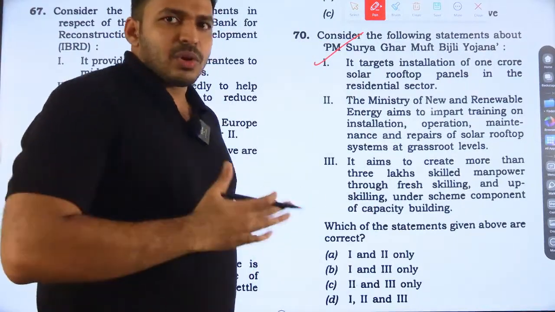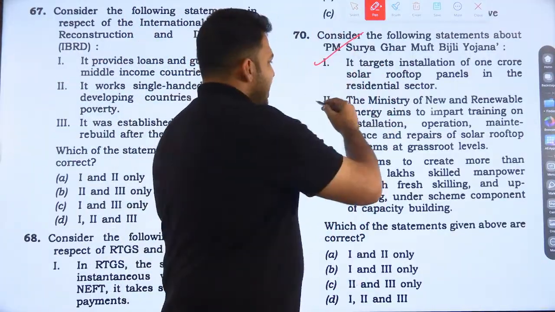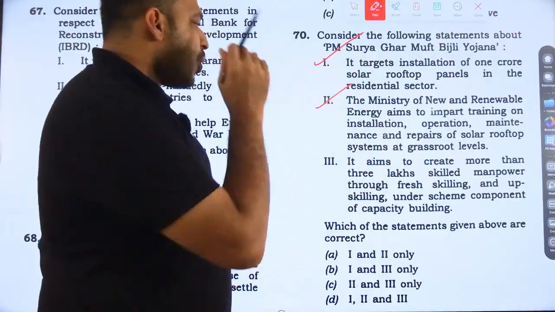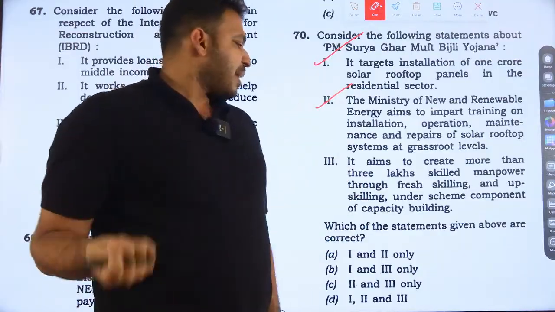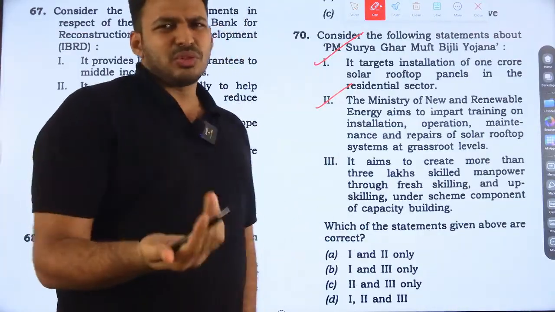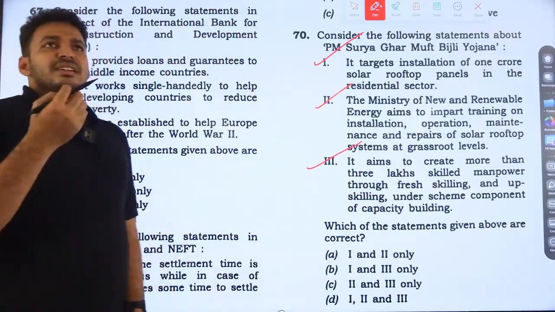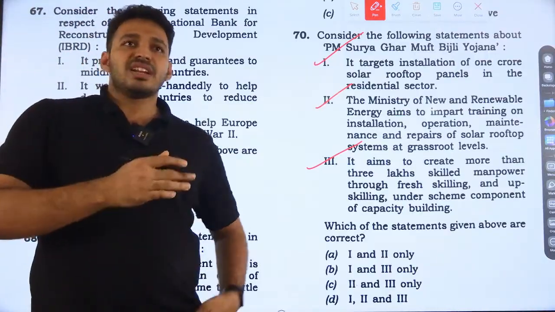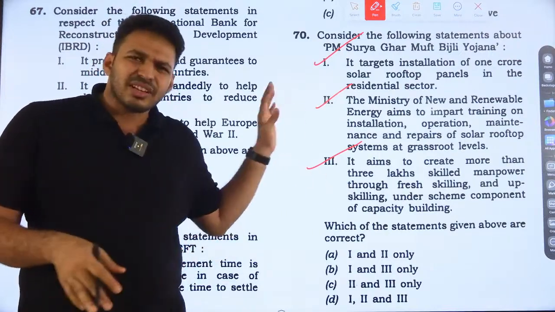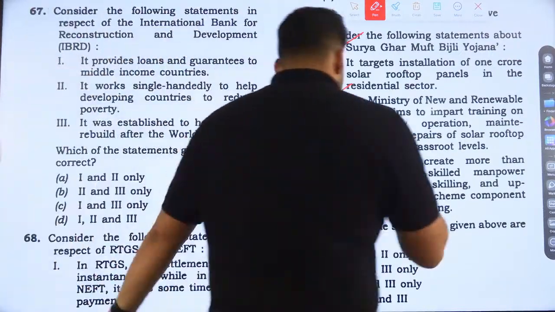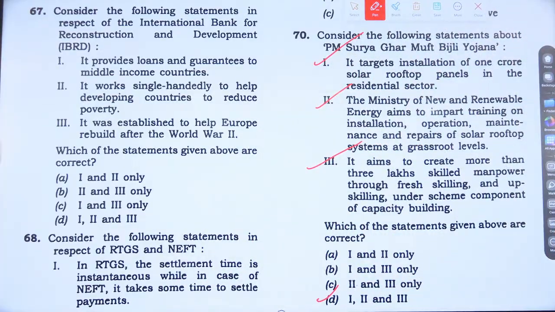Yes, logically, that statement also can be correct. Even if you don't know anything about that, yes, that is correct. It aims to create more than 3 lakh skilled manpower through fresh skilling and upskilling under the scheme of capacity building. Yes, that also can be true. Logically, UPSC will ask like this only. If it is not specifically mentioned that this won't be done, other than that almost everything will be true. So all of the above, 1, 2, 3, option D. Question 70, option D.